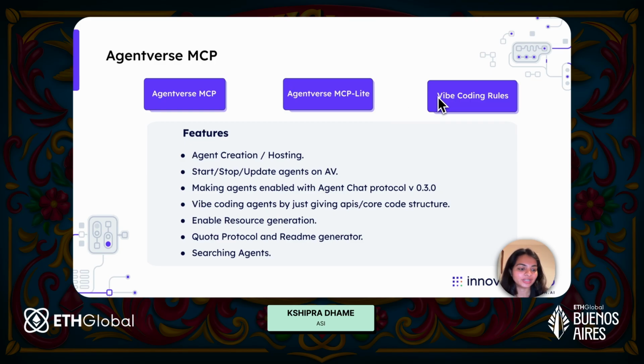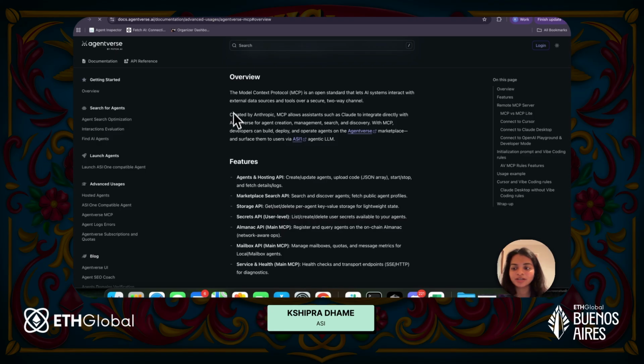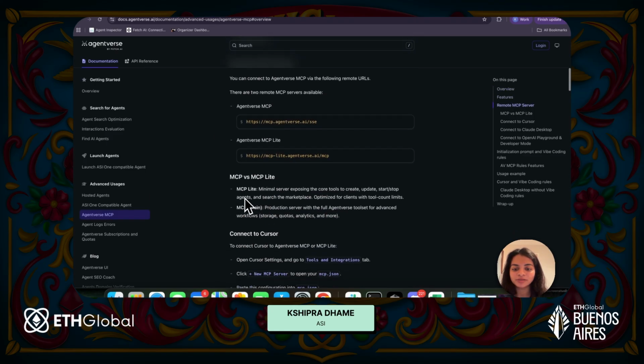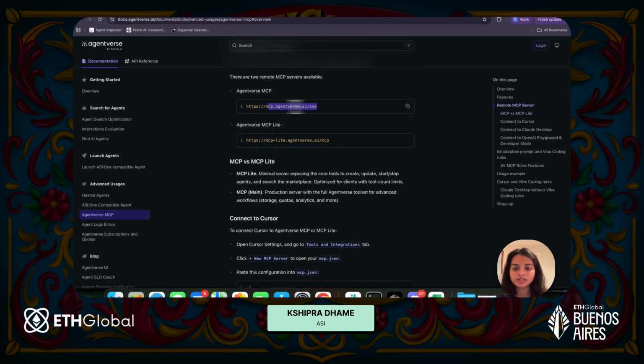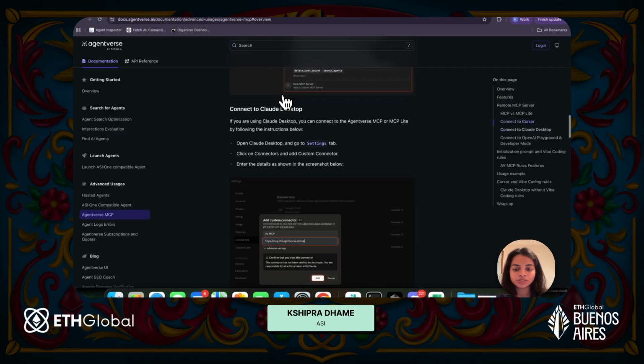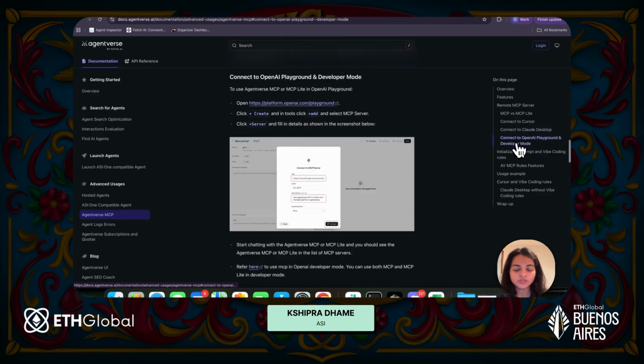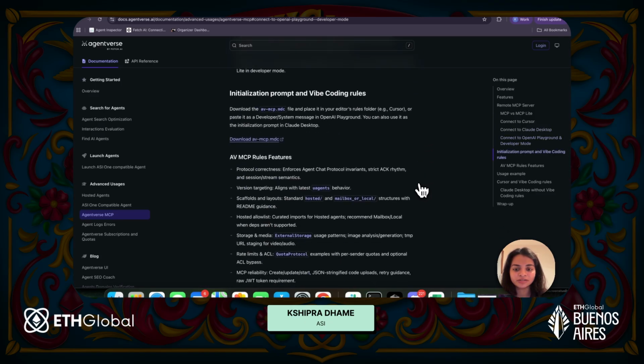So let's say you want to create an agent with the agent chat protocol. Let me just show you the documentation for it. You can find all of the information about Agentverse MCP in here. These are the URLs through which you can connect pretty much any MCP client to this Agentverse MCP. And we've also shown you how you can do that using Cursor, using Claude, or the OpenAI playground for that matter.